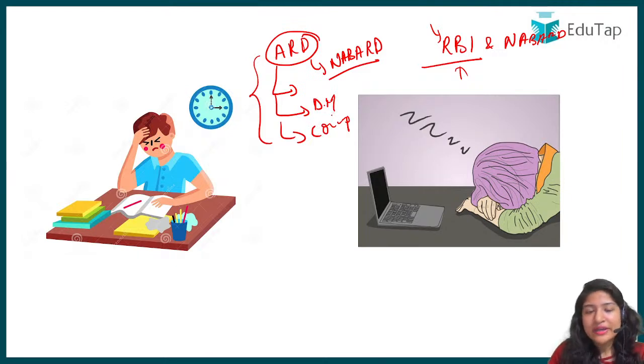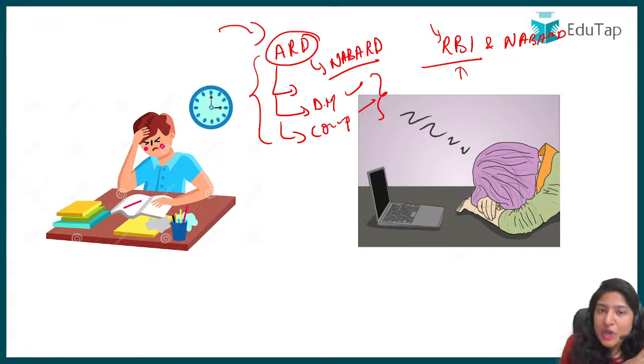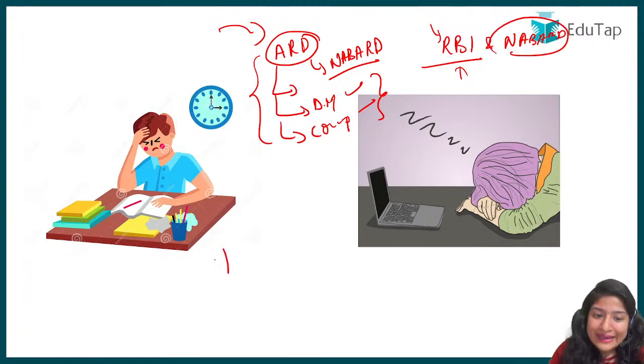So that is why what we have done, we have made this particular course where we are focusing on ARD component, and these two components will also be touched, so that जो आपकी half preparation जो RBI के लिए हो चुकी थी, but due to any reason you were not able to make it to phase 2, or maybe, God forbid, you will not be able to clear this examination, you still have an opportunity with NABARD, right? तो आपको ARD का पूरा कोर्स समझना है, right? ARD के कौन से important subjects, इस subject में कौन से important chapters हैं, how to tackle them. For that we have come up with this particular course, okay?